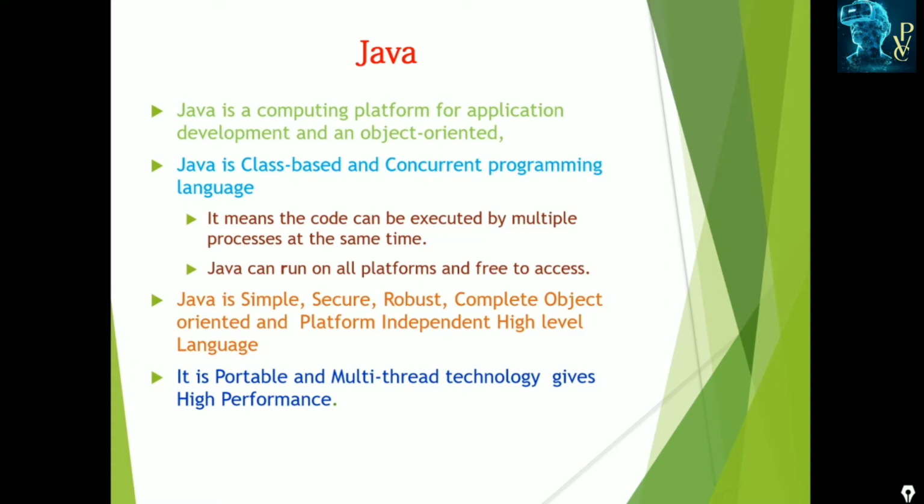Java is defined as a simple, secure, robust, completely object-oriented, portable, platform-independent, high-level language. Its multi-threaded technology gives it high performance.